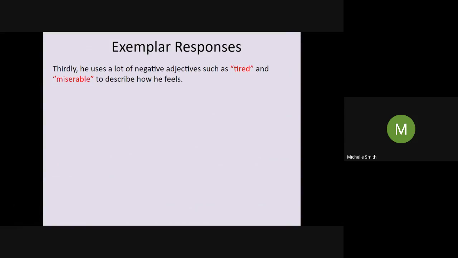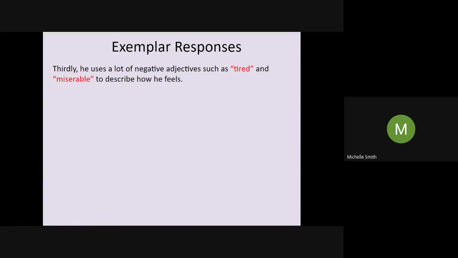So in addition to the first two that I used, thirdly, he uses lots of negative adjectives such as tired and miserable to describe how he feels. If you didn't know that they were adjectives, describing words, you could have just put negative words. In the EDUQAS exam, you don't get credit for knowing a metaphor is a metaphor, or for writing adjective or pronoun or whatever technical language you're using.